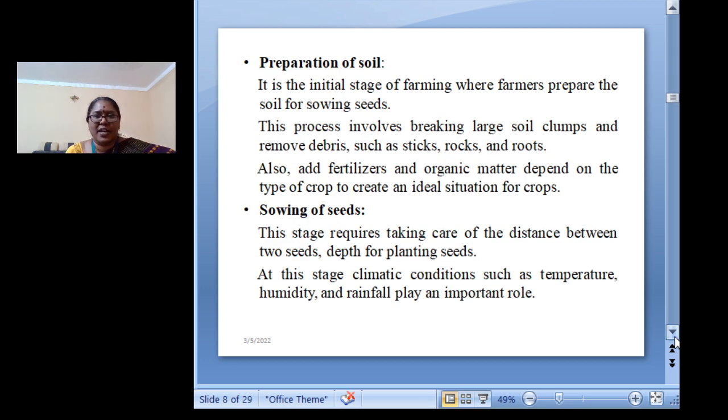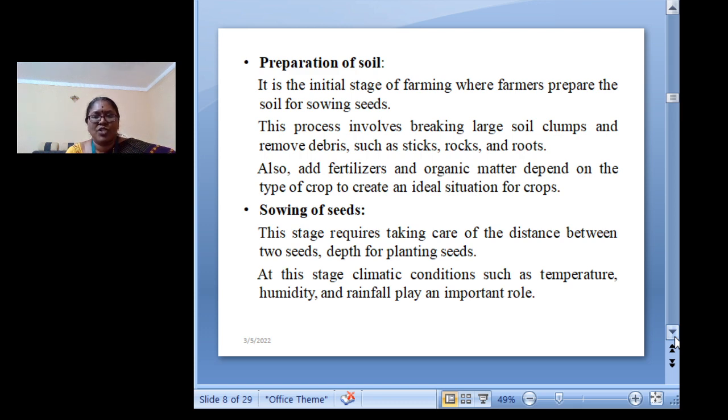Now, the basics of how to prepare the soil. Initially, farmers prepare the soil for the sowing of seeds. The process involves breaking large soil clumps and removing debris, sticks, rocks and roots. After that, they add fertilizers and organic material depending on the type of crop they are going to cultivate for the current situation. Second is sowing of seeds.